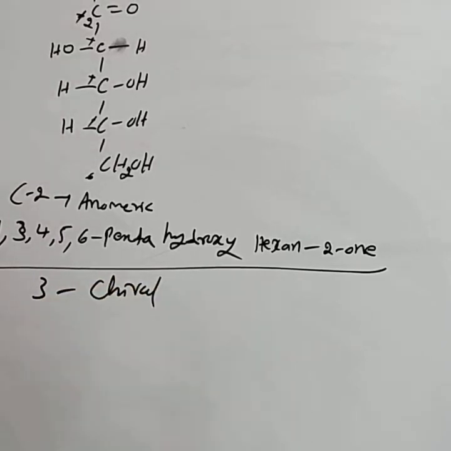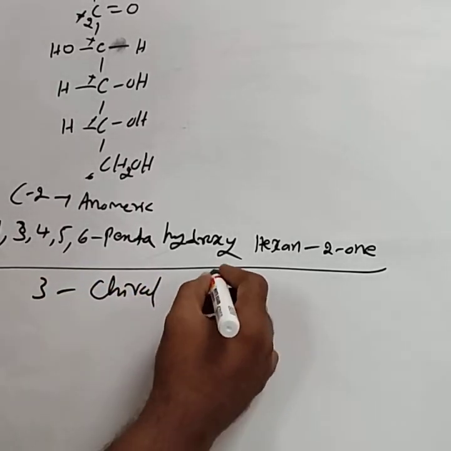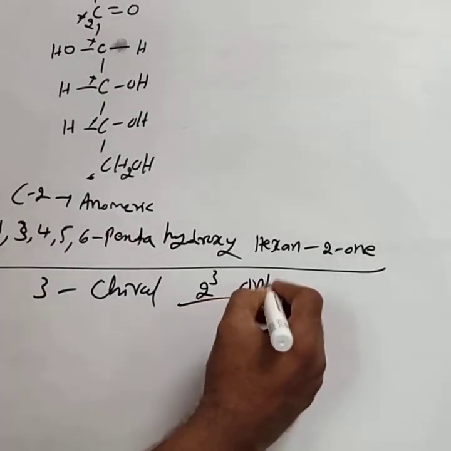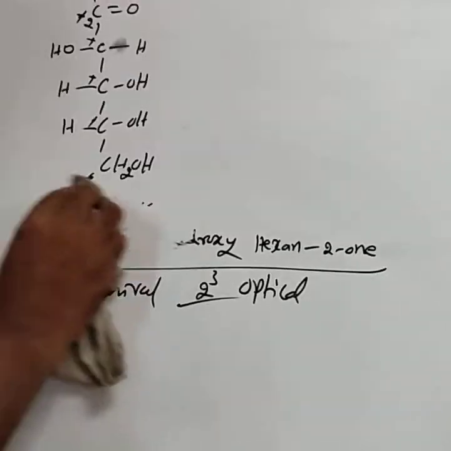For 3 chiral centers, the number of optical isomers is 2 power 3. Glucose has 2 power 4 optical isomers, while fructose has 2 power 3. The anomeric carbon atom in fructose is C2. This is the information regarding the open chain structure of fructose.